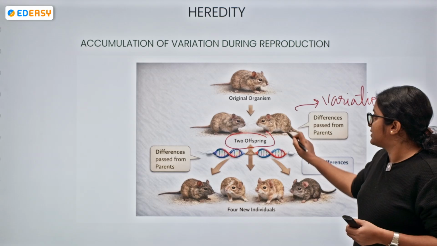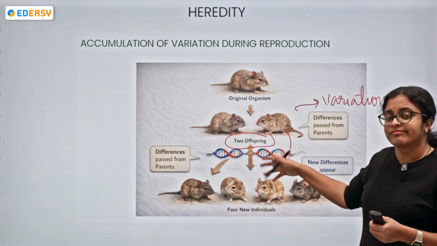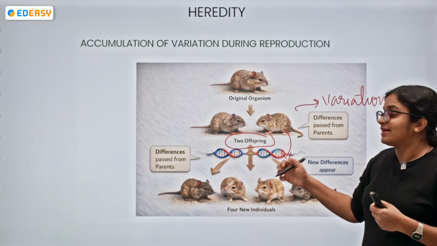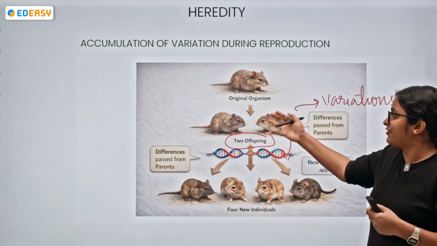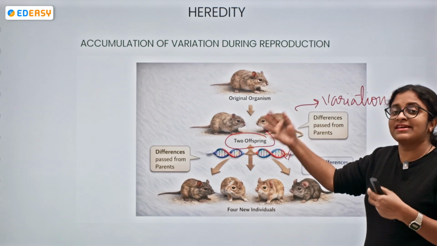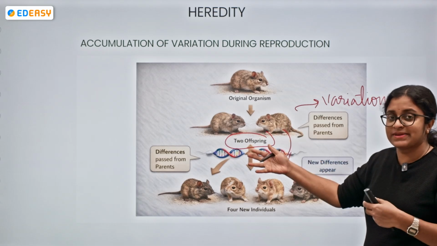They give rise to their own progeny, and from the two offspring, again they will give rise to different offspring, right?